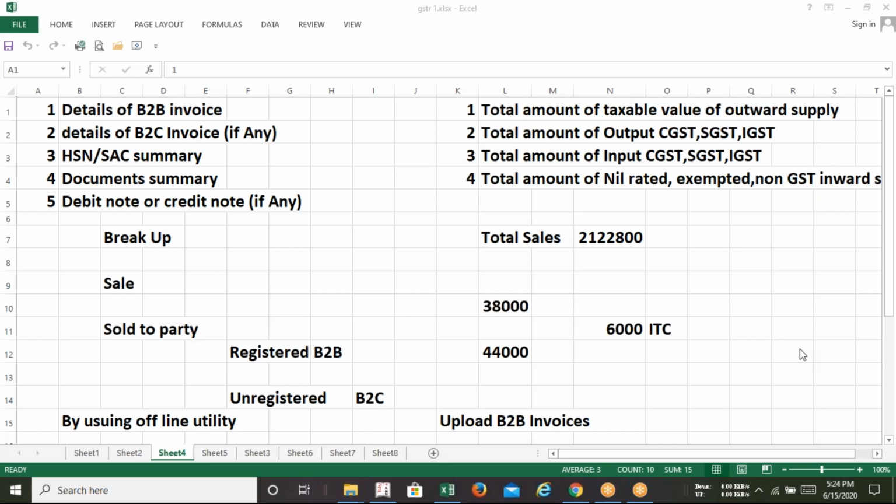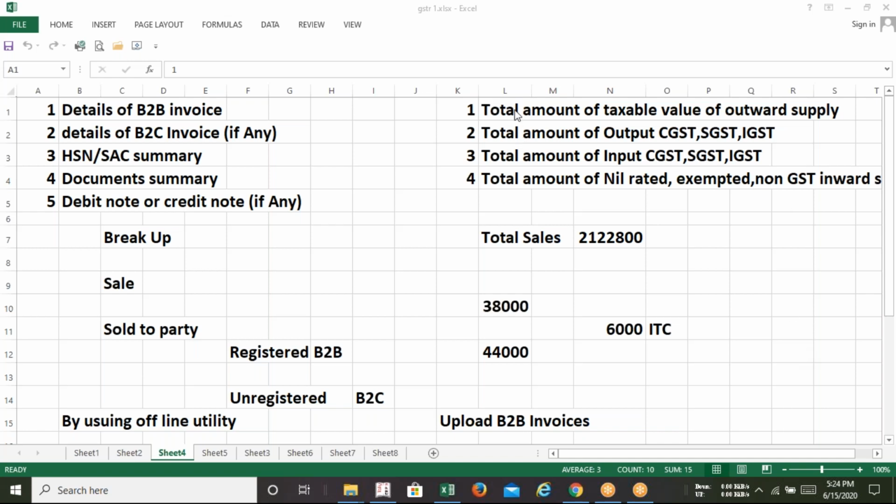Okay, so I hope you have understood the difference between monthly and quarterly returns. The only difference will be the frequency. I repeat once: for GSTR 3B, there will be no case of quarterly filing. It needs to be filed on a monthly basis. But in GSTR 1, depending on your turnover and your sales information, you can file quarterly or monthly, especially when your turnover exceeds 1.5 crore, then you have to file on a monthly basis.